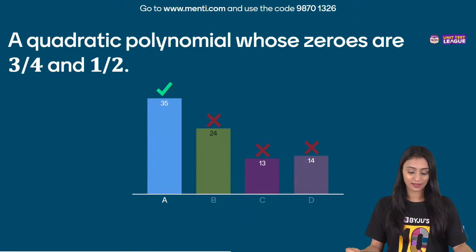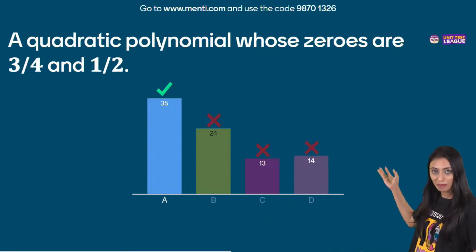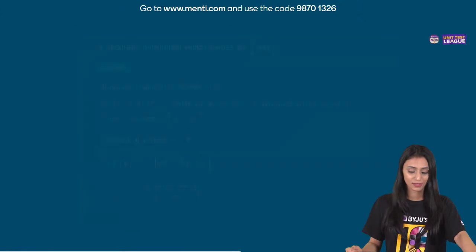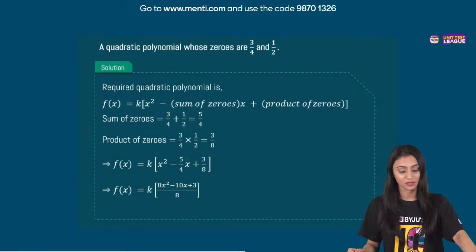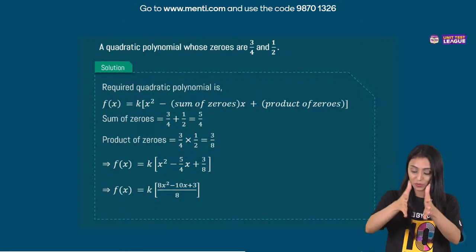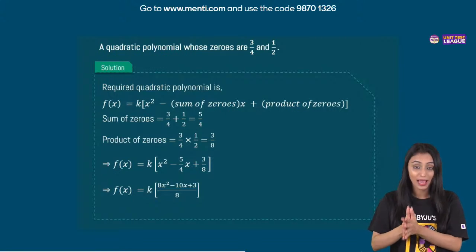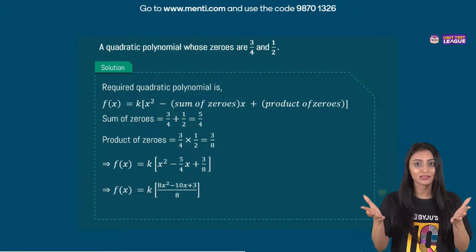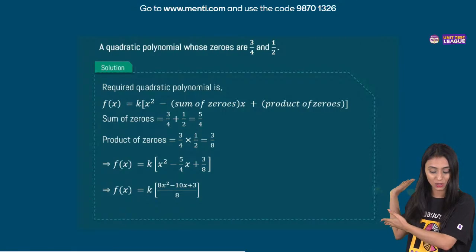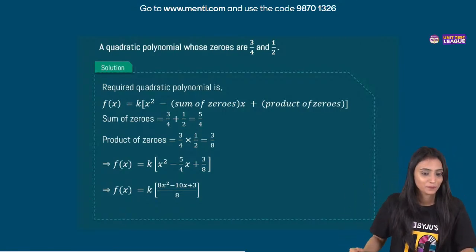Option A, that's the right answer. But here I was expecting that many students would give the right answer, but I can see that you still feel that it might be B, C, D. Why is it so? Zeros were given. So to form a quadratic polynomial, we all know the formula. We need sum of zeros and product of zeros. So first we will add them up. That's going to be 5 by 4. And for product of zeros, we will multiply. That's 3 by 8. Let's put it in the formula. You get 8x square minus 10x plus 3 by 8. What was so difficult in it?